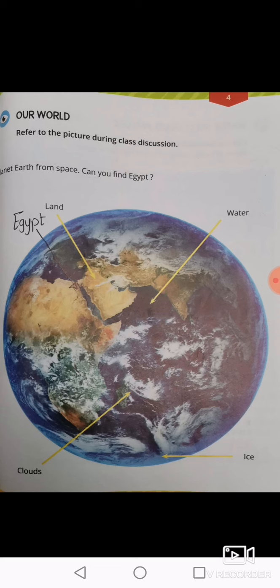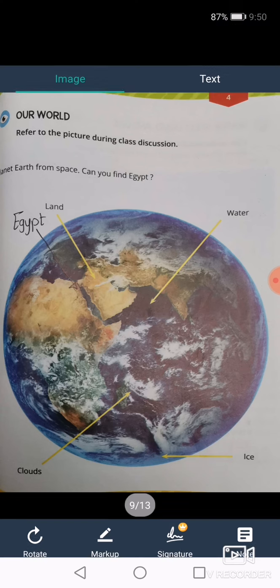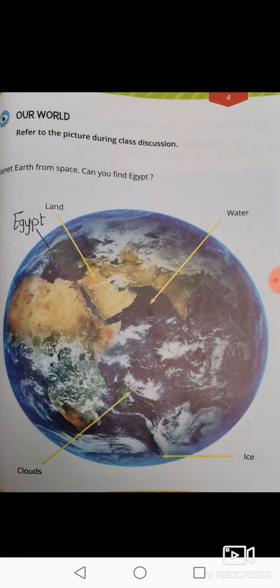As I said before, most of our planet is covered with water. The picture that you can see is not the whole of the Earth, it's only half of it. We can't see the other side of the Earth. So this is only half of the Earth, not all of it.